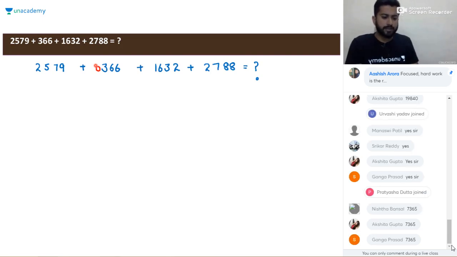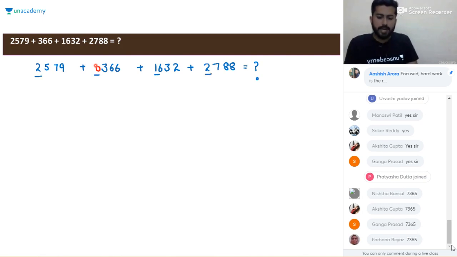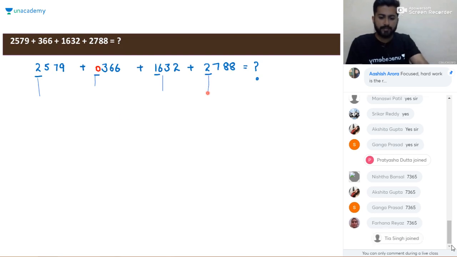Starting with this, add the 1000 digit. So it will be 2 plus 0 plus 1 plus 2, which is 5, and then we will write 3 zeros after it because we added the 1000 digit. Then proceeding to the 100th digits, it will be 5 plus 3, 8, 8 plus 6, 14, 14 plus 7, it will be 21. And then we will add 2 zeros after it because we added the 100 digit.